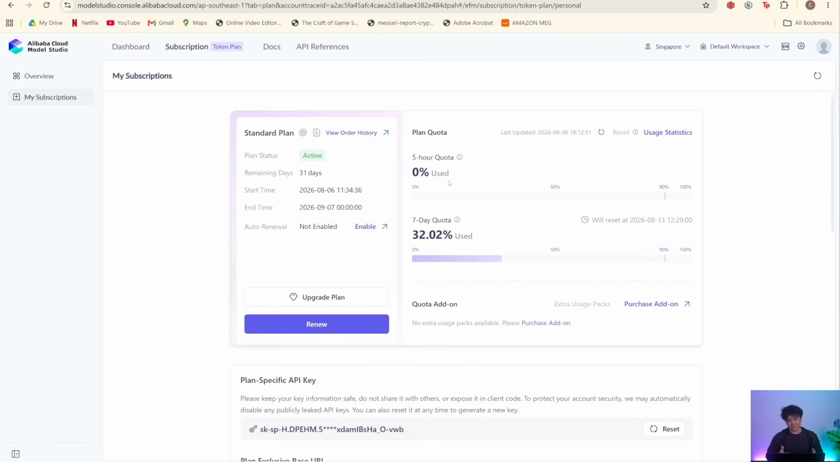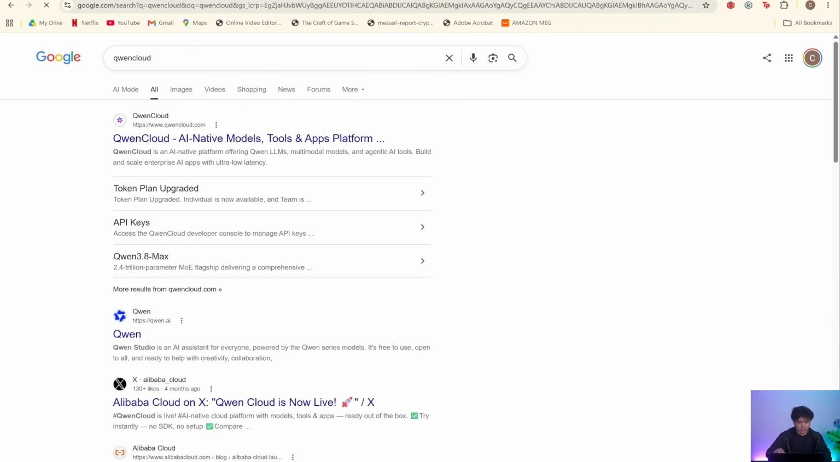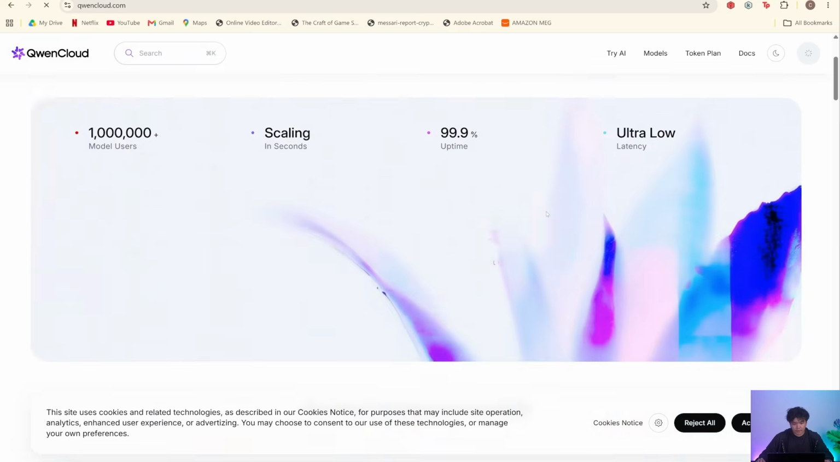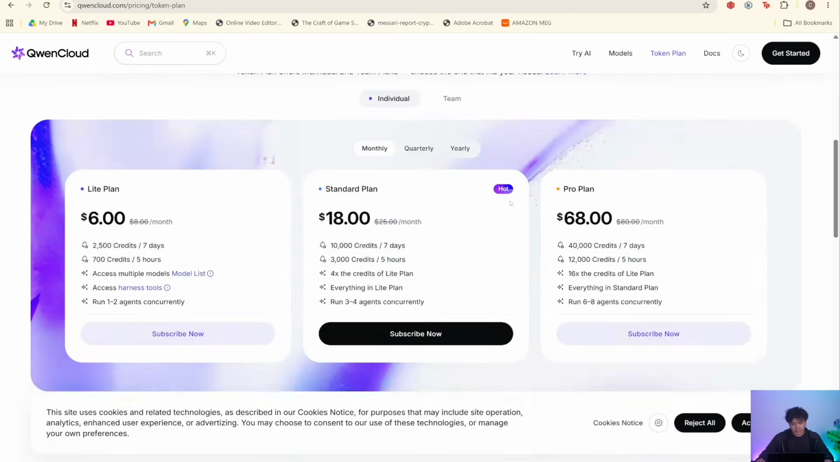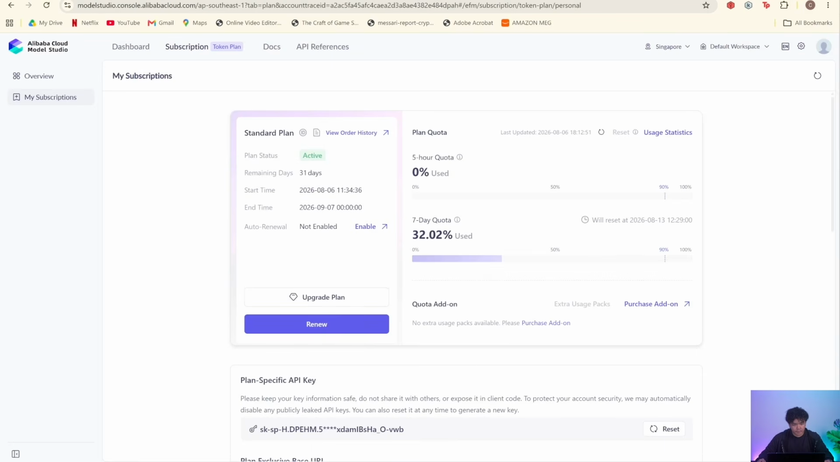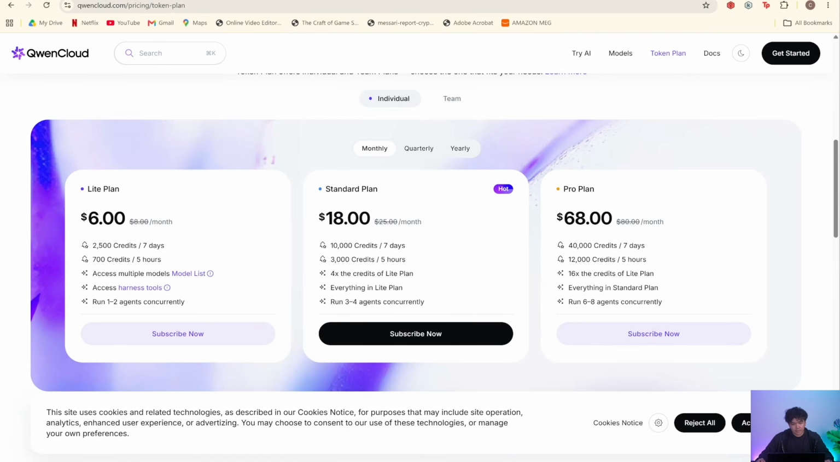It's quite token hungry. It's very token hungry, and it's not really realistic for me to go for the standard plan here on Alibaba. You can also go on Qwen Cloud. This is the one that's from the Qwen team to try it out. But there's, I think their plans are also roughly the same, right? So I'm on the standard plan here on Alibaba. It's $16 US per month. Here's the $18 US dollar per month. But the credits is just about the same.